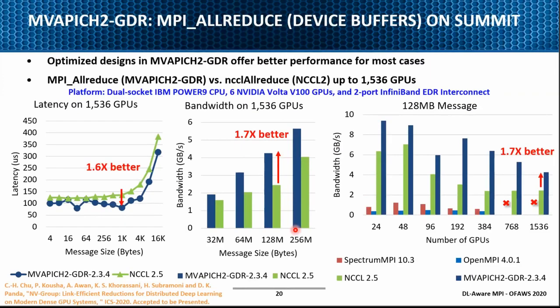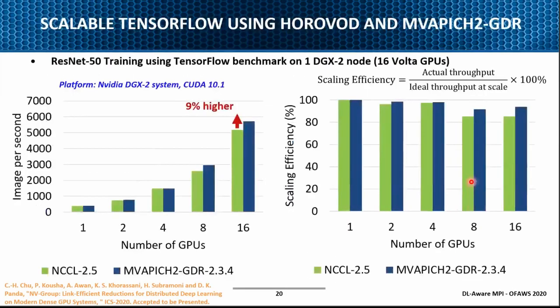For very large messages, we are also able to deliver higher throughput. And for the bandwidth, if you see the scaling, our numbers here, this is this line. We are able to perform far better than other MPI stacks and also NCCL. And for some of these libraries, these things were not even running on a very large number of GPUs. So we are able to deliver performance in a much more scalable manner.